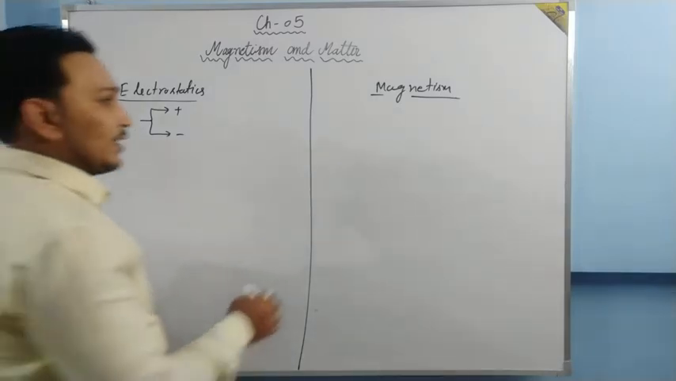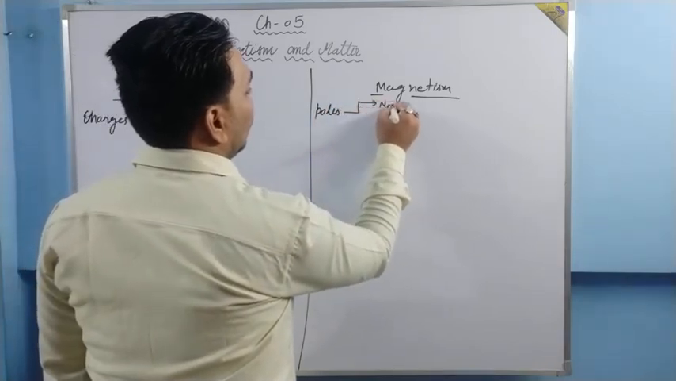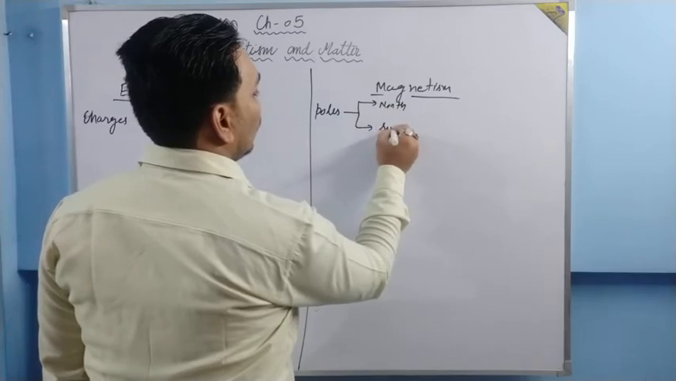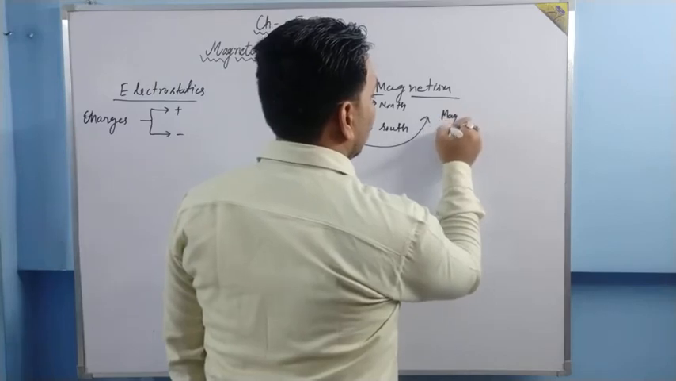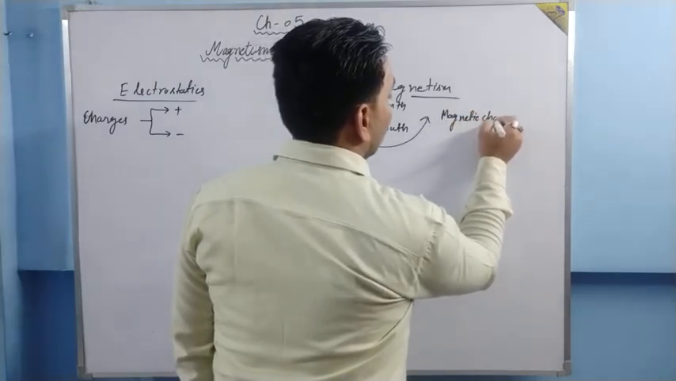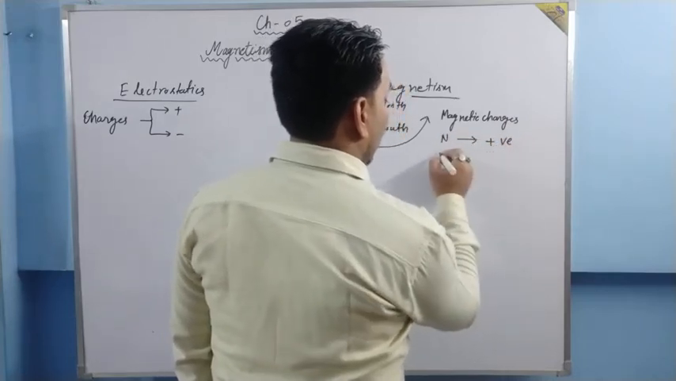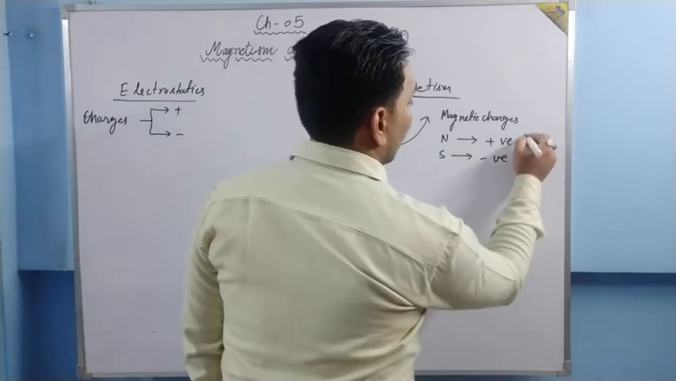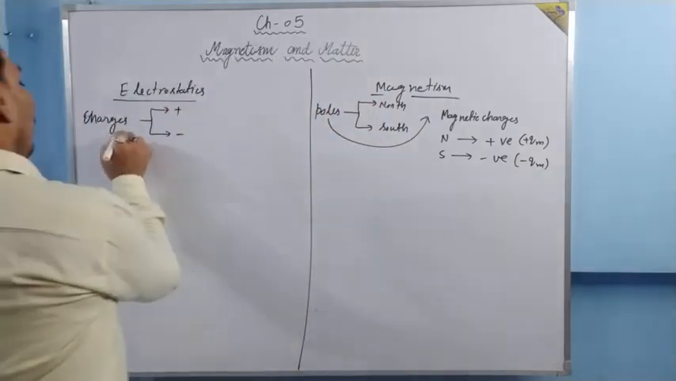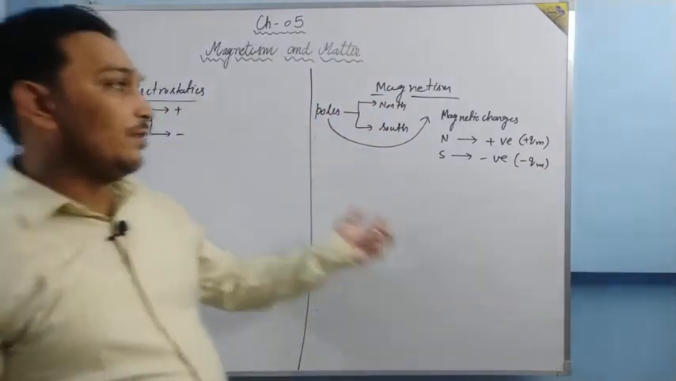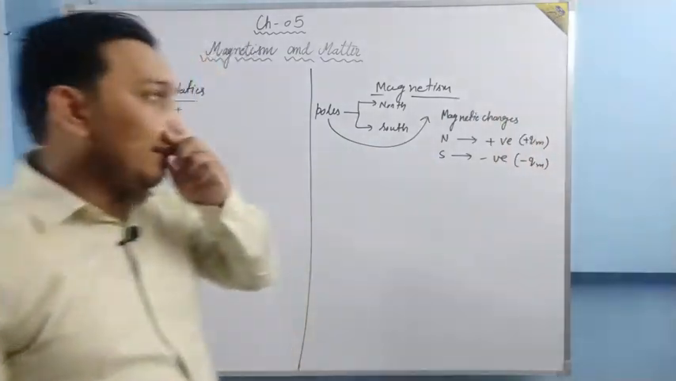When we talk about magnets, magnets have poles. One is north pole, another is south pole. These poles can also be considered as magnetic charges. North pole is considered as positive and south pole is considered as negative. Qm, plus Qm, minus Qm. Charge is denoted by Q. For poles we put Qm. Okay, magnetic charges.